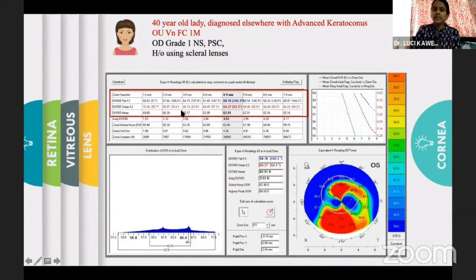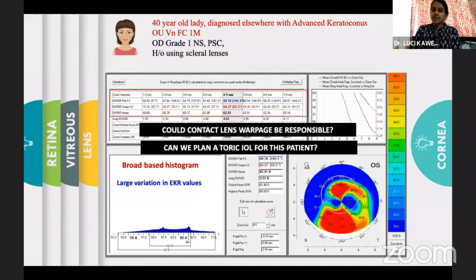But if we see the scan, the axis is highly varying in each zone. There is almost 10 degrees of difference in the axis of astigmatism in each zone, which says that this cornea is highly irregularly irregular. But why was that so? Probably this was because of the use of scleral lenses, and that could be a contact lens warpage.